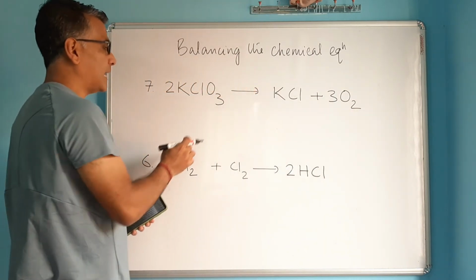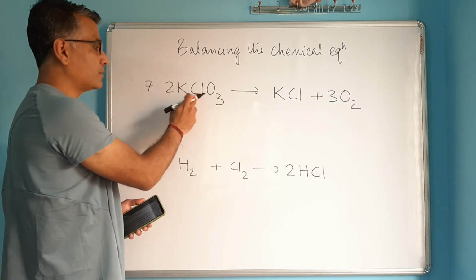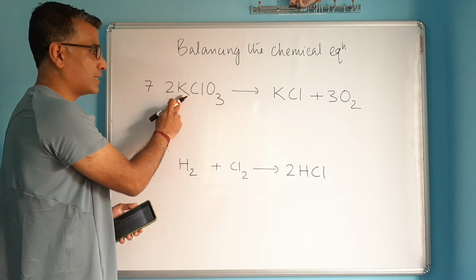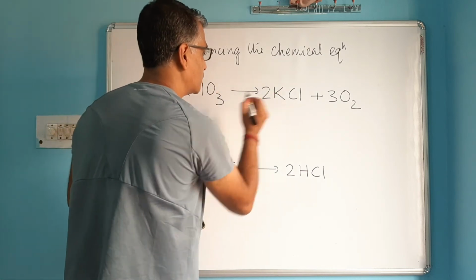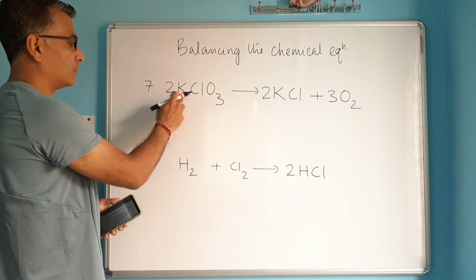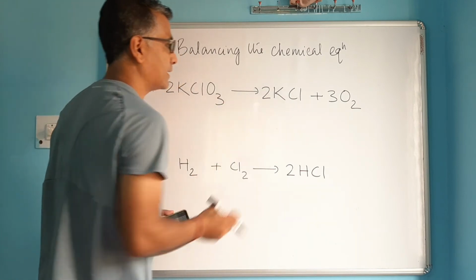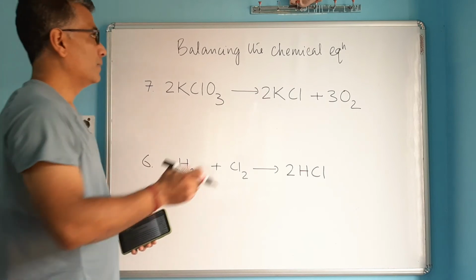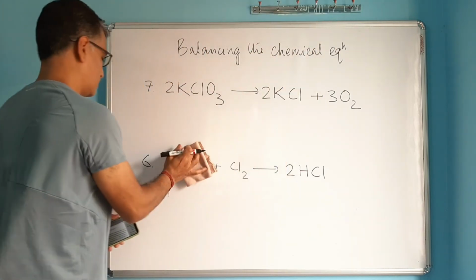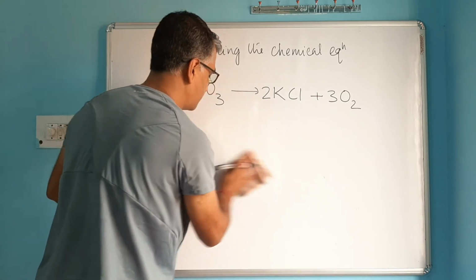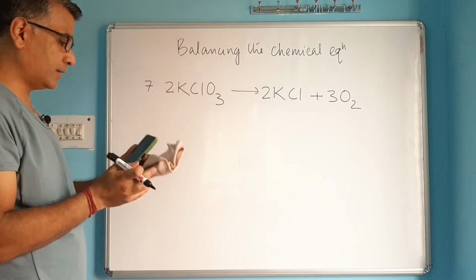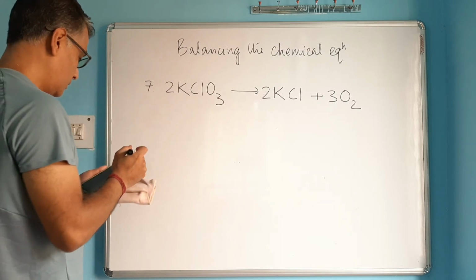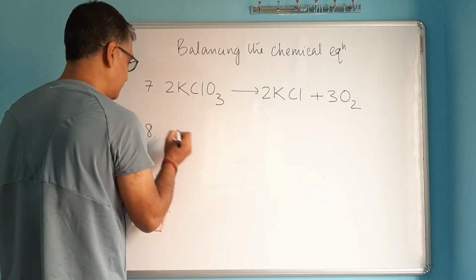So oxygen is balanced, but that way I have disturbed the potassium atom and chlorine atom by placing 2 here. So now we have 2 potassium this side, so I've got to make potassium 2 again on right hand side, and chlorine 2 this side, chlorine 2 that side. So now the equation is balanced. You've got to pause these videos to copy all this, or you can practice yourself also instead of directly copying it from the board.